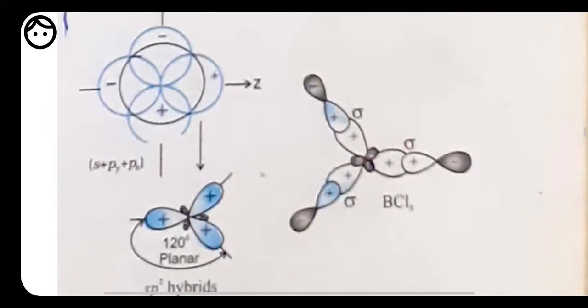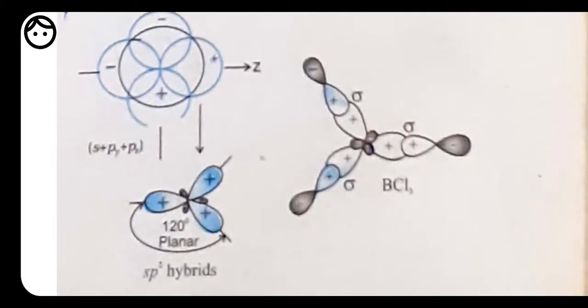Look at the structure. Each of the hybrid orbitals formed has one third s character.